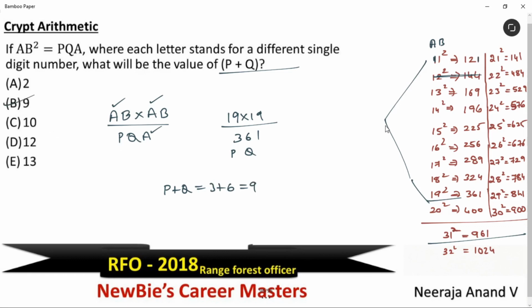You can check here. See, except these two numbers, we don't get that pattern in any other numbers. 21 square is there. In this case, A will become 2. Check it. The ending number, it is 1. How is it possible? It's not according to the given condition.